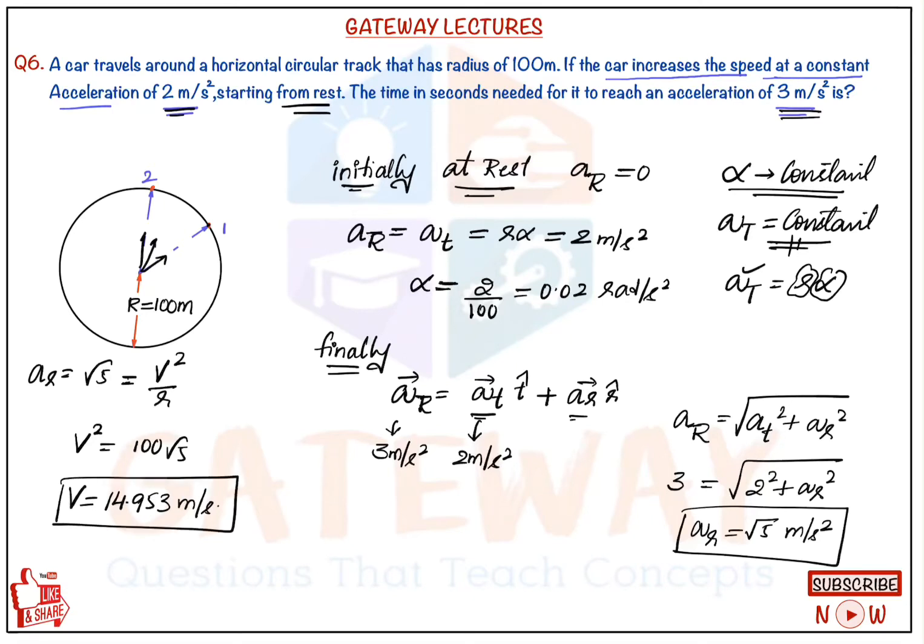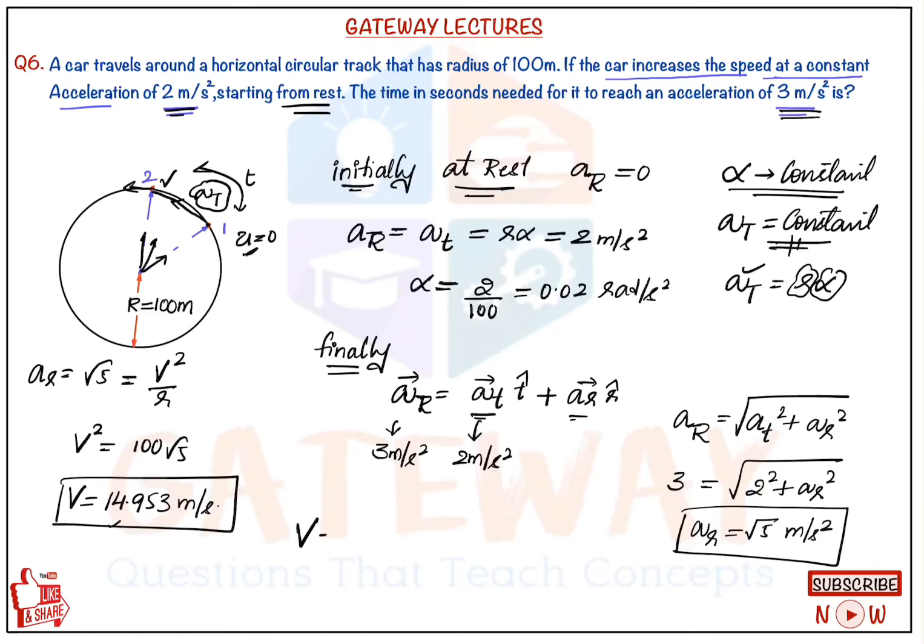So now we'll talk about the position. At 1, U is equal to 0, and now it starts moving along this direction, and at 2 it is having a velocity V, and its direction is along A tangential. So from here to here it should take some time t, when the acceleration is tangential acceleration. Whenever we talk about linear speed, V is nothing but linear speed, U is nothing but linear speed, but the position vector change gives the velocity. So linear speed V, and initial linear speed is U, along the tangential direction.